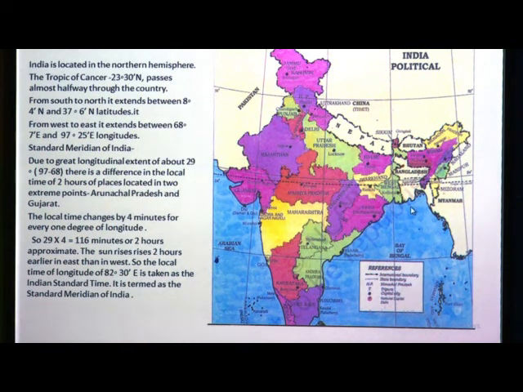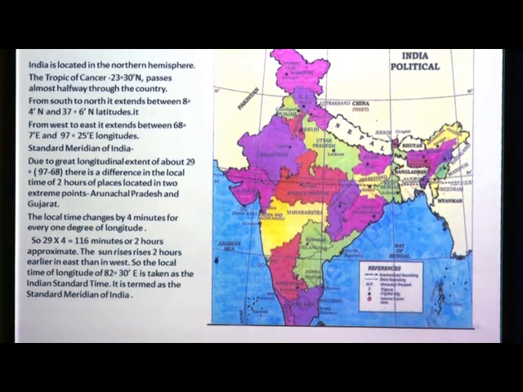So, for our convenience, we have taken the 82 degrees 30 minutes east meridian. It lies at Mirzapur, near Allahabad. This time we have considered as the local time followed by our country. So, this meridian is called the standard meridian of India, and we have taken this time as the Indian Standard Time.